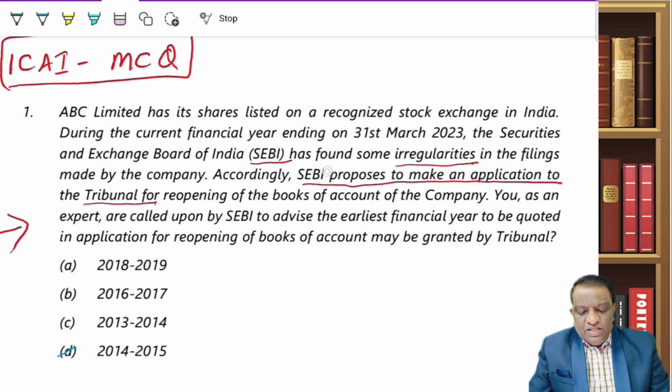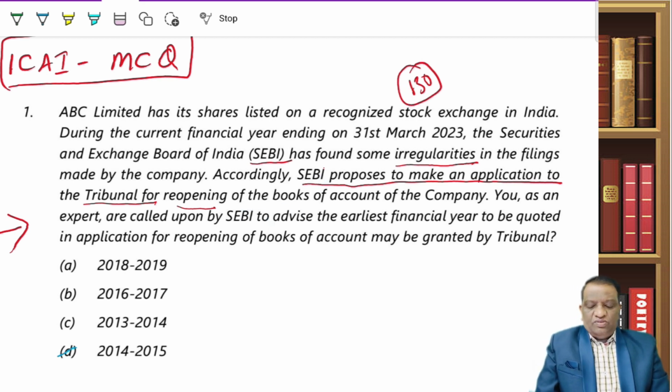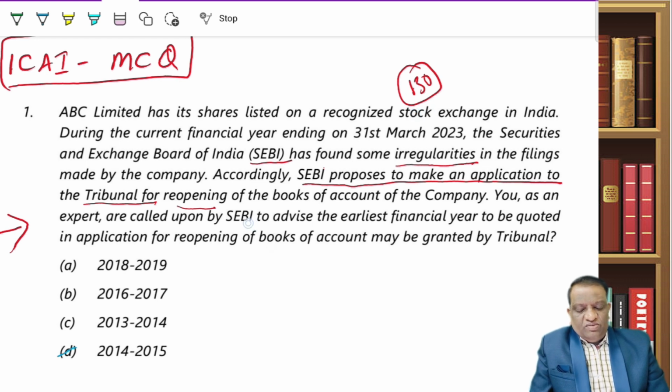So who ordered here? SEBI has ordered for reopening of it. So therefore, what comes into question is section 130, because an application is made by SEBI to the tribunal. It is not a voluntary one. So section 130 would get attracted. Now, you as an expert are called upon by SEBI to advise the earliest financial year to be quoted in the application for reopening.